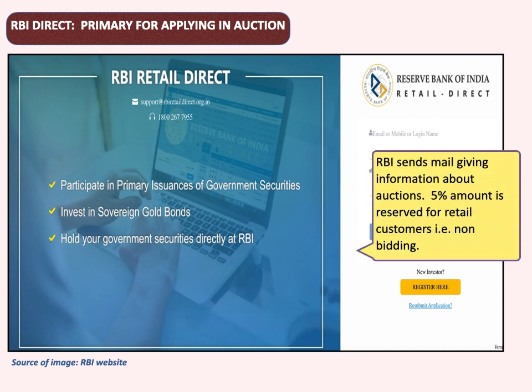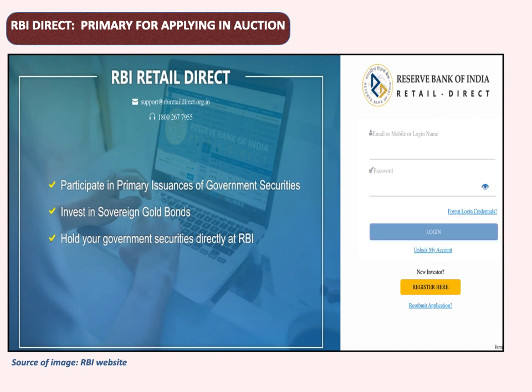RBI keeps sending mails to every retail investor whenever an auction is conducted. And as I said, 5% of the amount is earmarked for non-bidding retail customers. So I don't need to bid for such an auction. I only have to put in my request that I want to purchase, say, government security of 20,000. That's all. And the security name and everything is available on the platform.